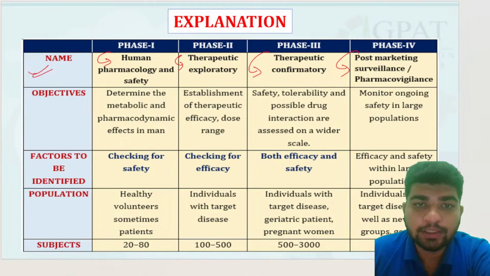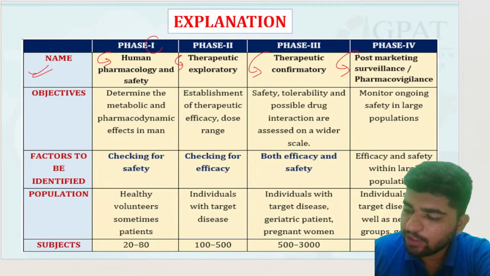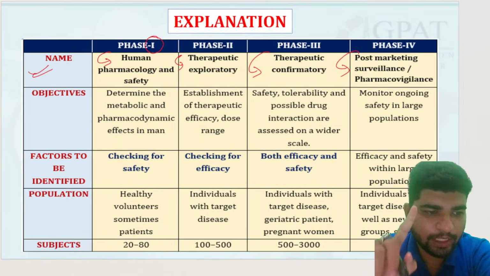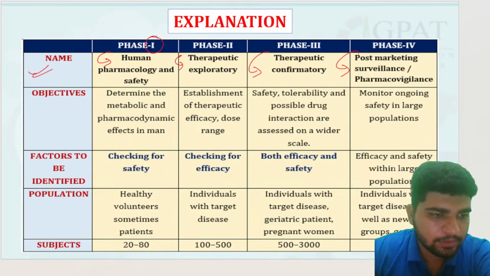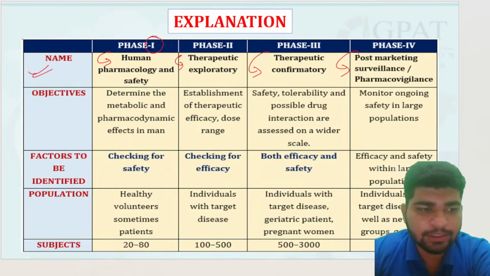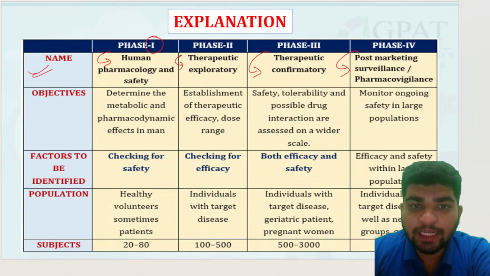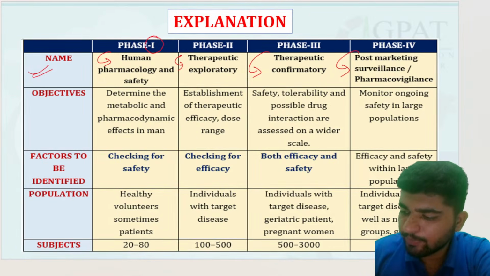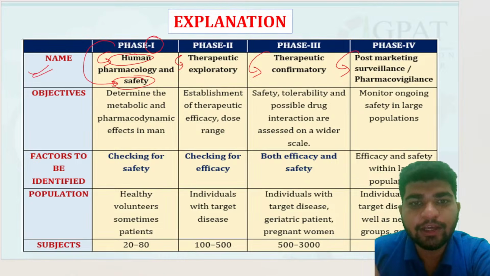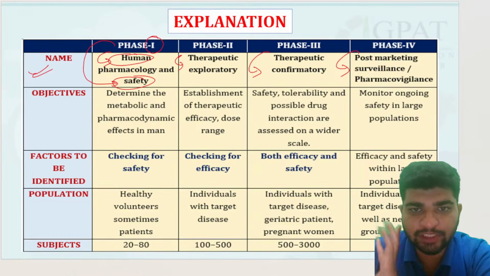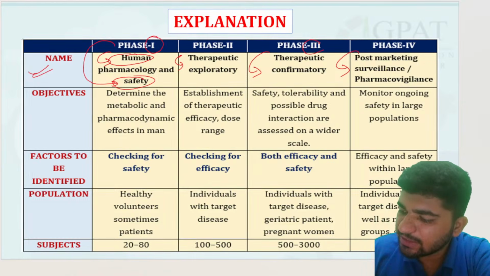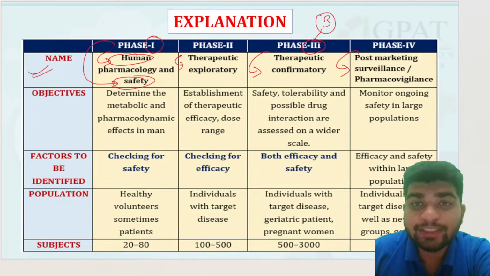But how will you remember it? The first priority for a clinical trial is human safety. So in phase 1, the priority is human safety. Now phase 3: in ABCD, what do you get at three?